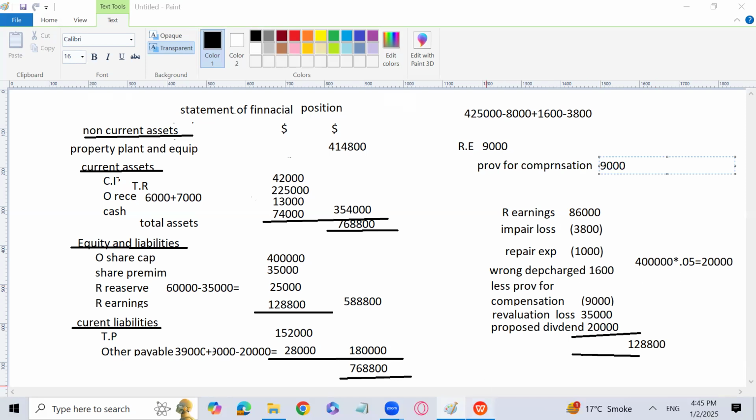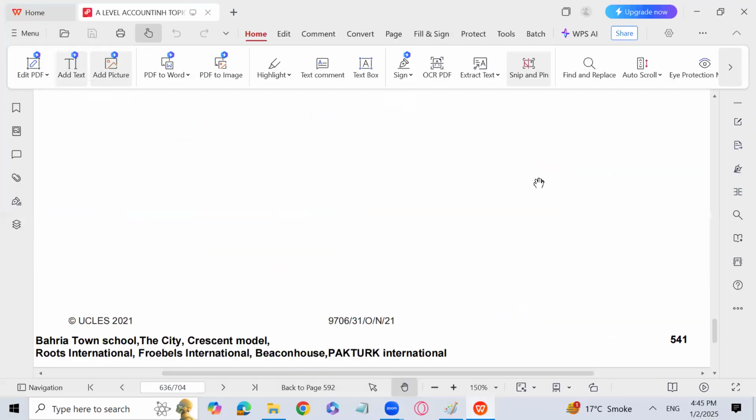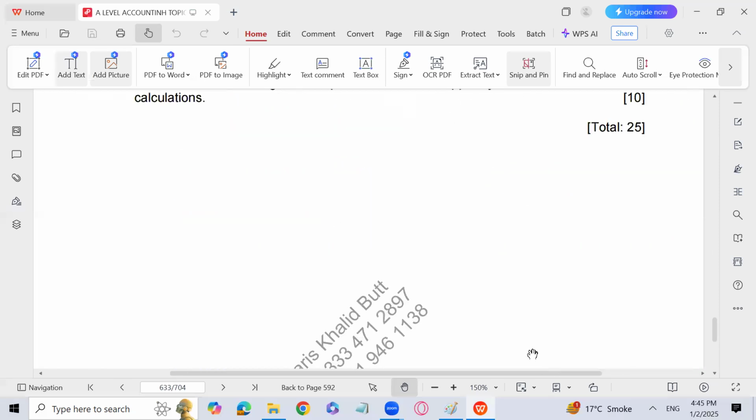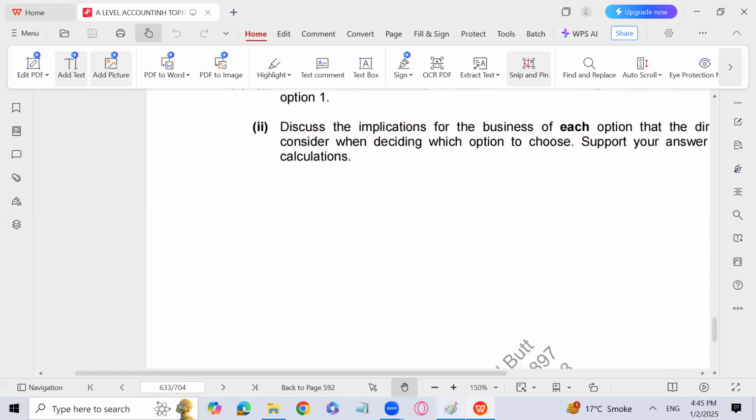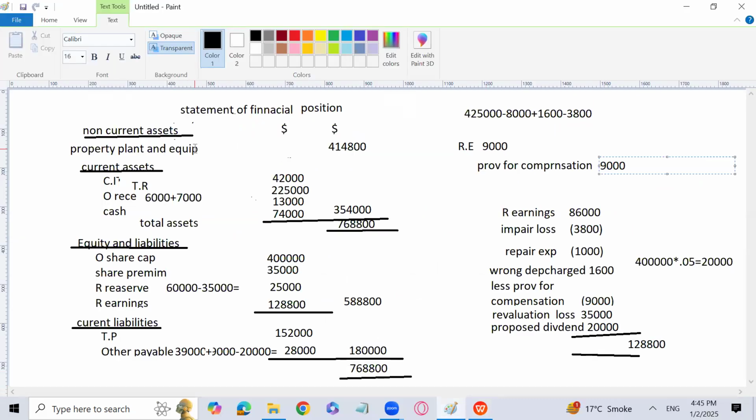Always remember, I have discussed with Noman Bhai also, we are not supposed to prepare any mark scheme. Because if we talk about mark schemes, how many marks has been? Only 3 marks is basically for this. Then